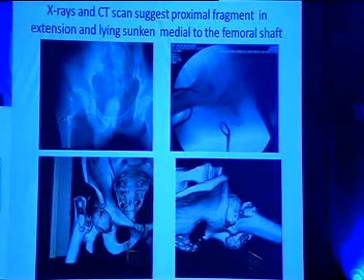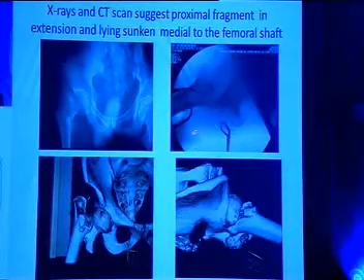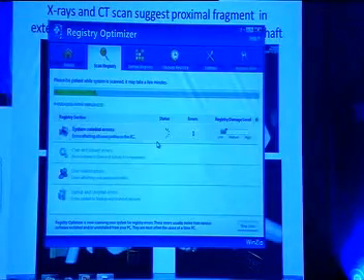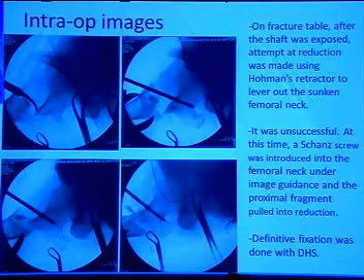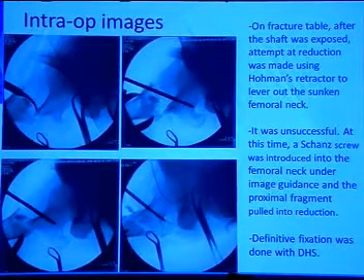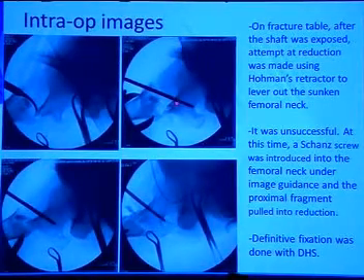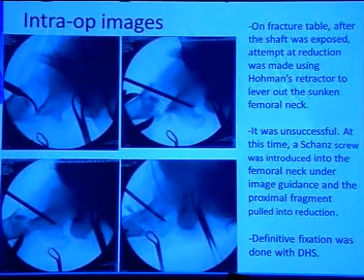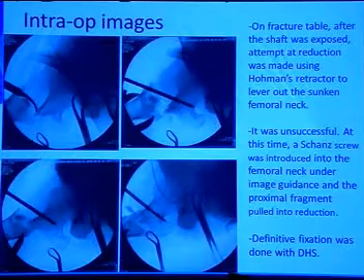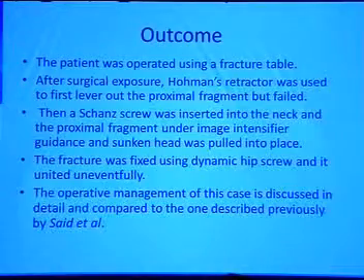Where you can see this fragment, and in this lateral view on table, it's a long spike in the proximal fragment. It is lying to lever out the sunken femoral neck. However, it was unsuccessful. At that time, we introduced the Schanz pin in the neck, and then we levered out the proximal fragment into reduction. And then definitive fixation was done with a dynamic hip screw.